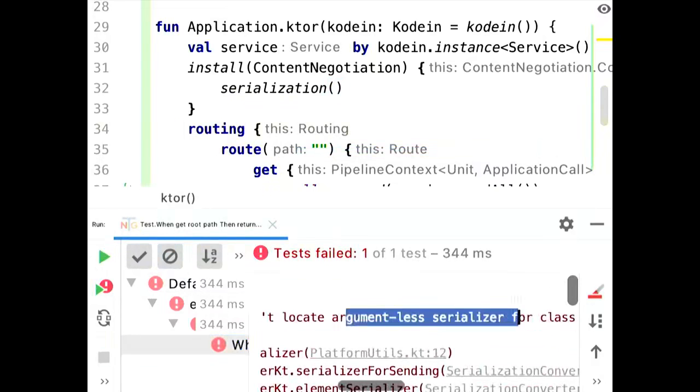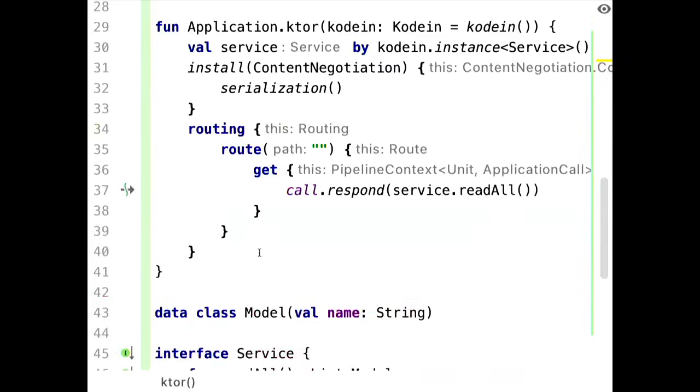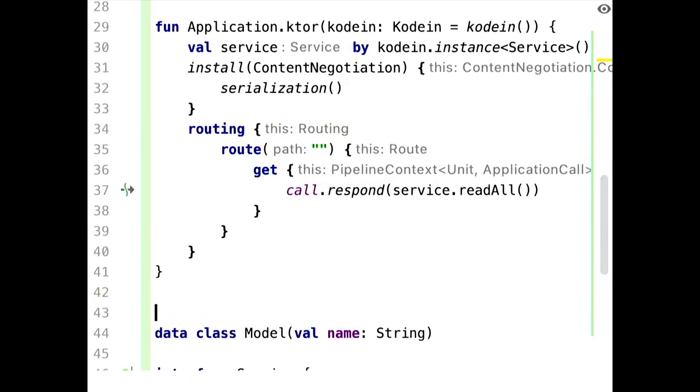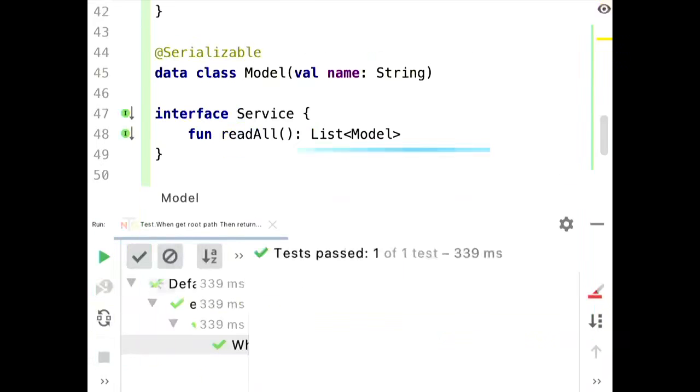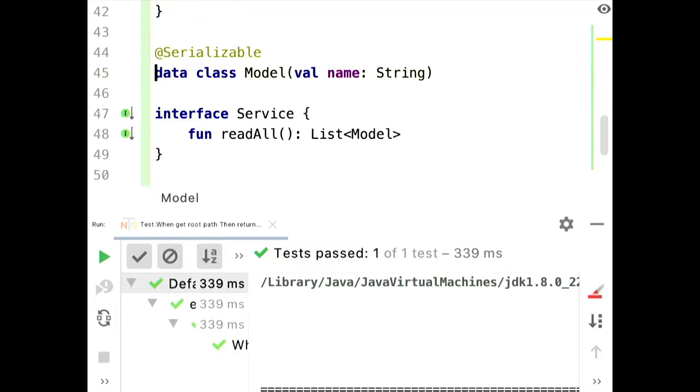Can't locate argumentless serializer. JetBrains claims that Kotlin is compatible to Java. Yes, this is true from a language perspective, but from a framework perspective, due to the paradigm shift, that's not fully true. They came up with solutions, maybe more like hacks, with compiler plugins, to have a zero-arg constructor, and to open up all my classes afterwards. Everything is fine, and suddenly the compiler goes there and makes it open, like wow. For me, that's a little bit like a smell, but anyway. So if you work with Hibernate, you were also already in the misery of having the need of introducing zero-arg constructors through some plugin, and bam.